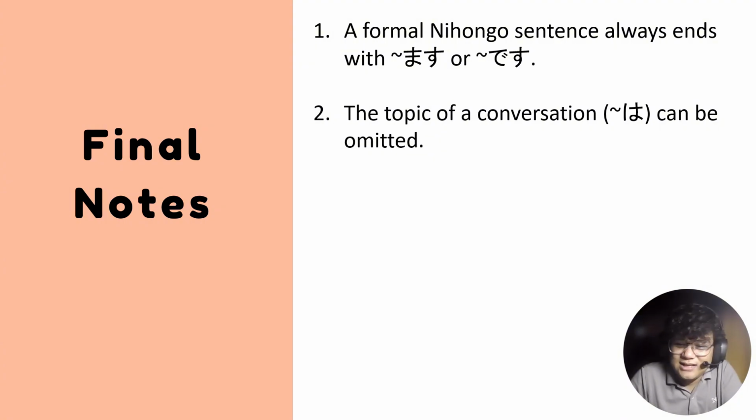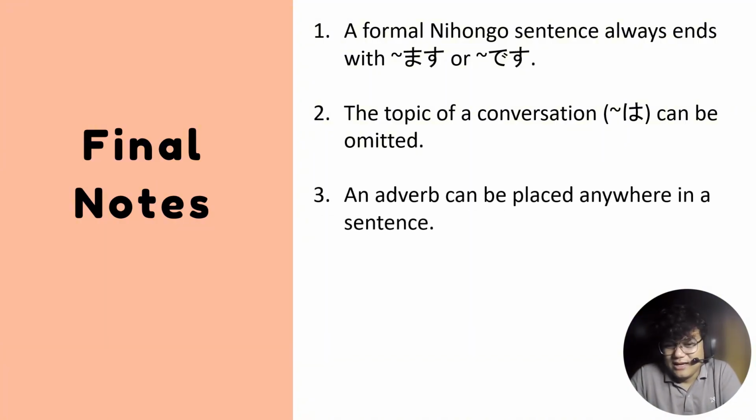Then the topic of a conversation can be omitted. So yung wa, no. So you do not have to say wa every time as long as the context of your conversation is already established. So unlike in English, wherein we always say I or you, diba? So for English speakers to understand the sentence, but for Nihongo, it can be omitted.